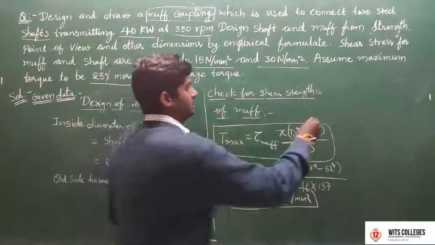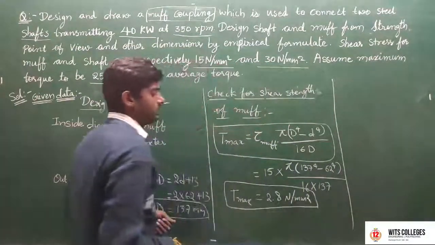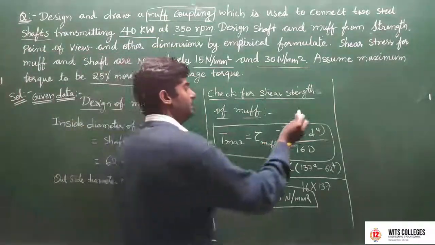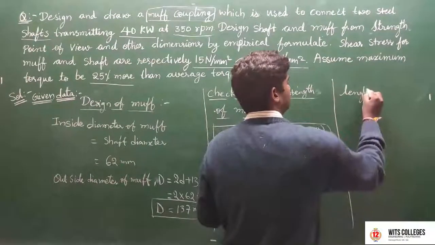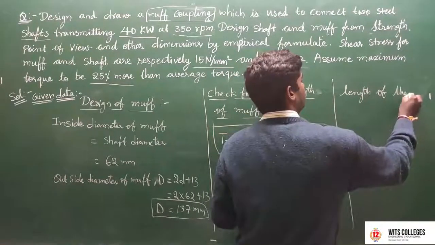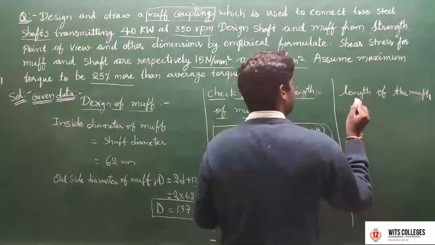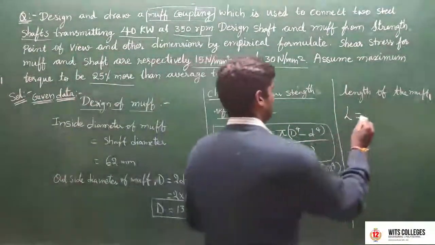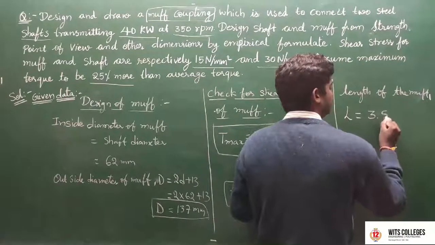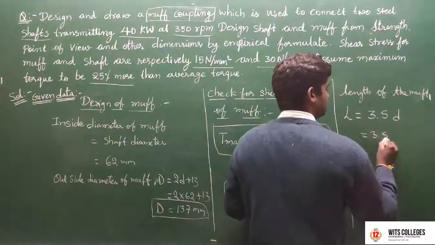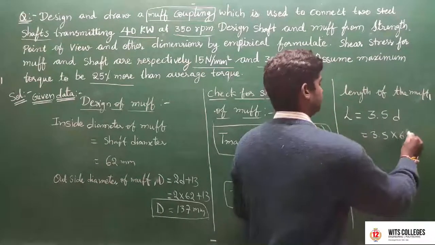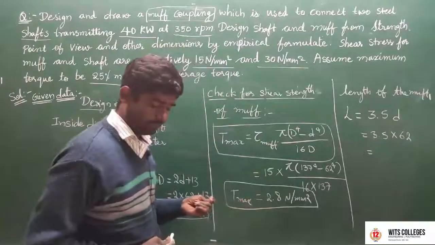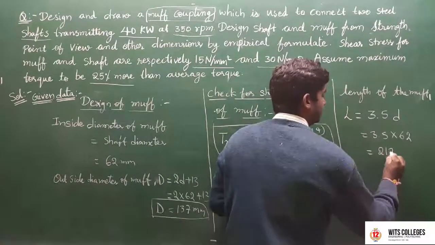Next, find out the length of the muff. The length of the muff is denoted by capital L. Capital L is equal to 3.5 into small d, and we already know small d is 62. So 3.5 into 62 is 217 mm.